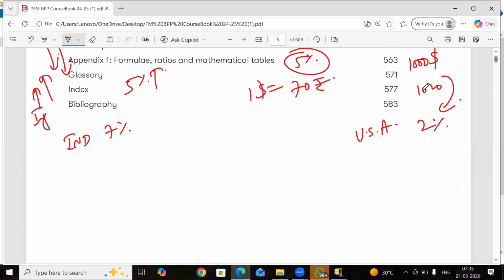Now let's say $1,000 they are investing in India. $1,000 into 70,000 rupees they invest in India. 70,000 after 1 year will become how much? With 7%, 74,900.